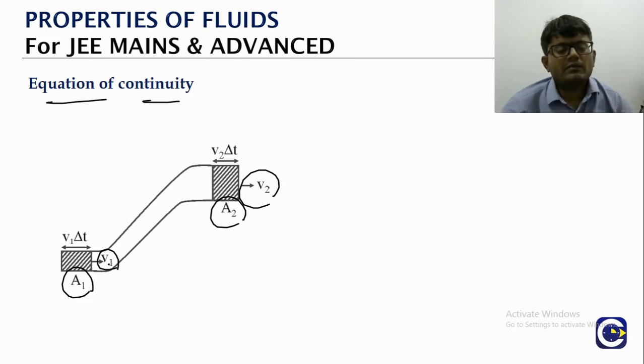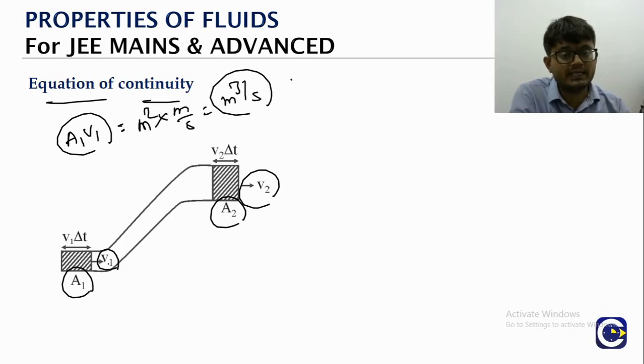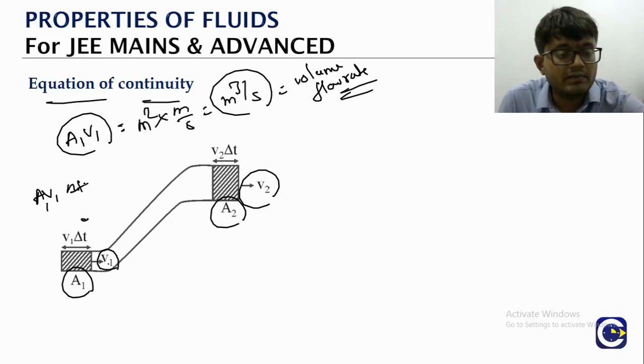Now when we look at the area multiplied by the velocity of the liquid, just look at the unit. Meter square into meter per second. What is it going to give us? Meter cube per second. That is the volume flow rate. If you consider a time delta t, then A1 V1 into delta t gives us the total volume of the liquid that is coming in.